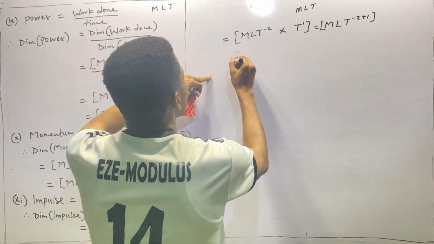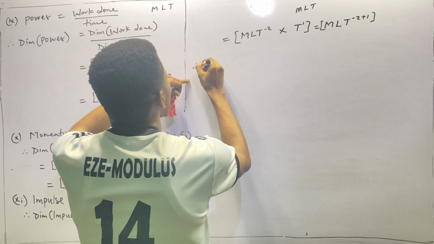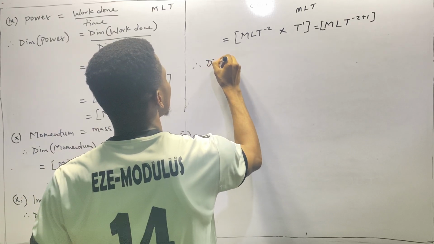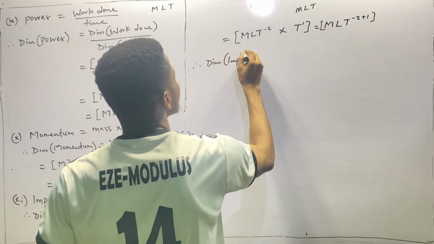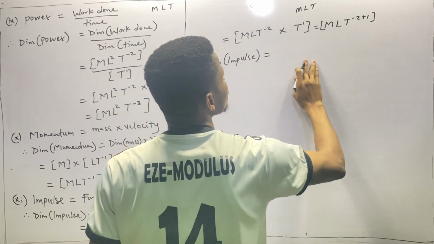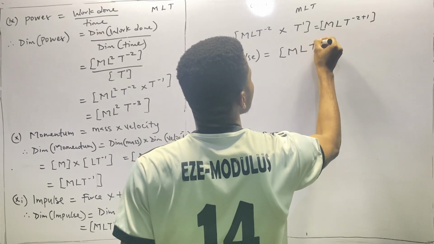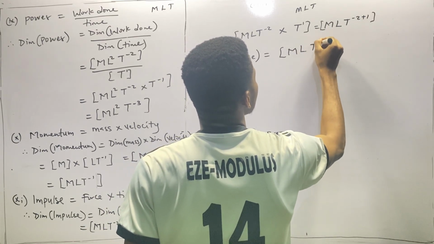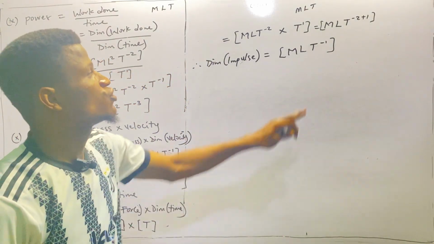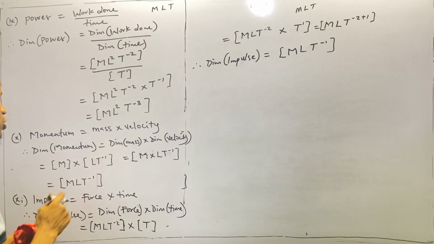So therefore, the dimension of impulse will now be MLT^-1, which is also the same thing as the dimension of momentum.